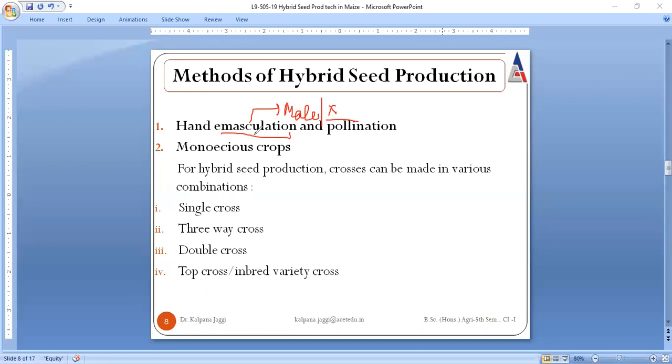We need to go for hand emasculation if the flower is very large in size, and secondly, if emasculation is required, obviously the flower is of a kind that is said to be bisexual. That means it is having both male and female sex organs within it. So this method, hand emasculation and pollination, is basically utilized in flowers which are bisexual, larger in size, and where fruit is produced, because we have attached this term with pollination. When we talk about the fruit, the fruit is producing many more seeds.